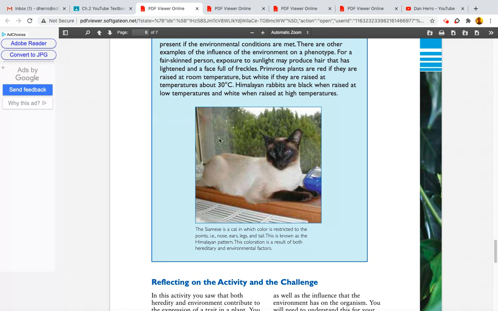Here's a Siamese cat, and then we're going to read the description. The Siamese cat is a cat in which color is restricted to the points, meaning nose, ears, legs, and tail. This is known as the Himalayan pattern. This coloration is a result of both hereditary and environmental factors.